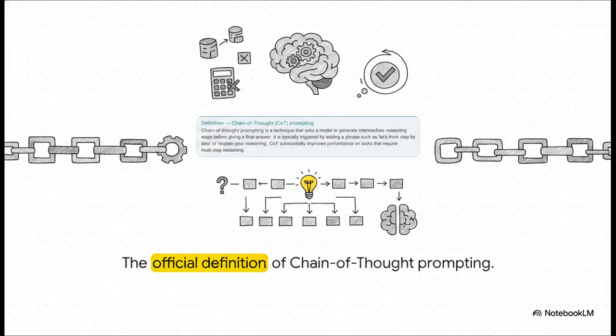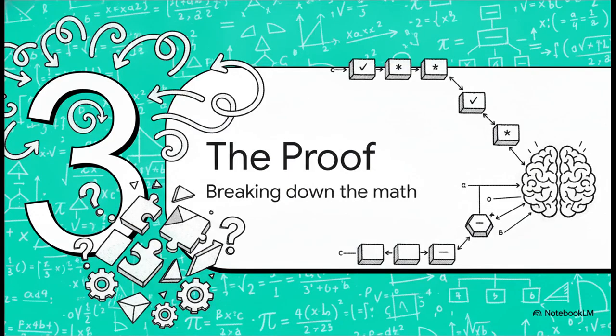Looking directly at the official prompt engineering source material, it's clear this isn't just some neat little trick. Chain of thought substantially improves performance on tasks that require multi-step reasoning. By asking the model to essentially show its work, you are fundamentally altering its processing mechanics. It stops trying to be a calculator and it starts acting like a sequential thinker. All right, Section 3, the proof, breaking down the math.